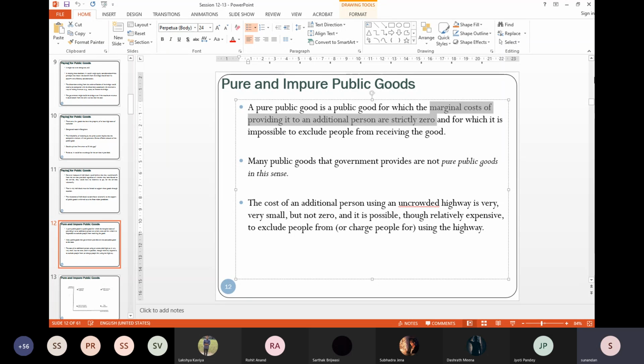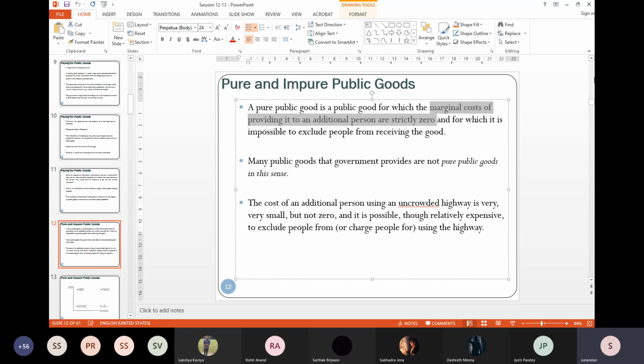If you increase, there is one additional person above that capacity, you are incurring additional cost through congestion, through maybe added probability of accidents, because the spacing is reduced.